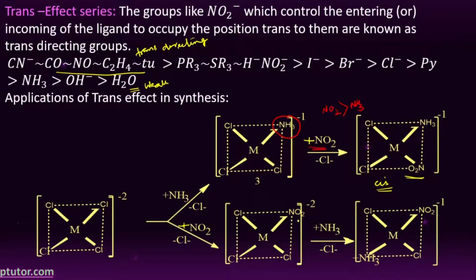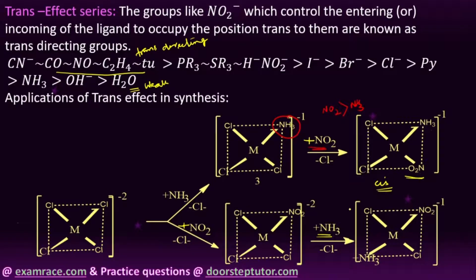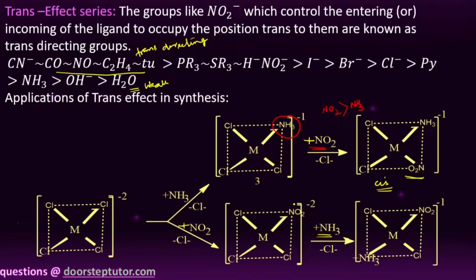The question arises only for the second incoming group, right? We know very well the order of trans directing abilities: NO2 has more trans directing ability than ammonia, so it is ruled out.